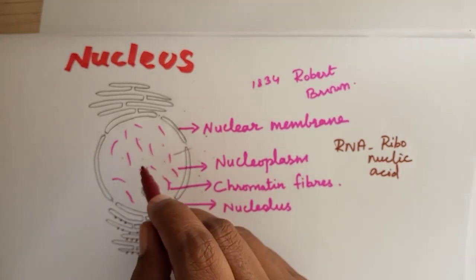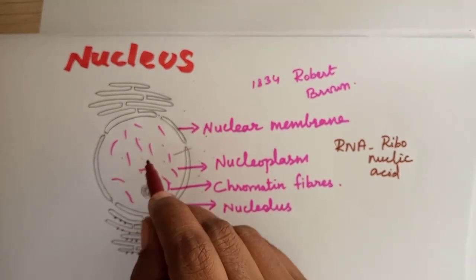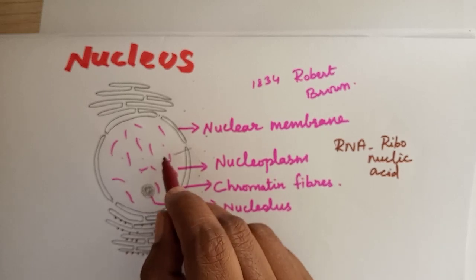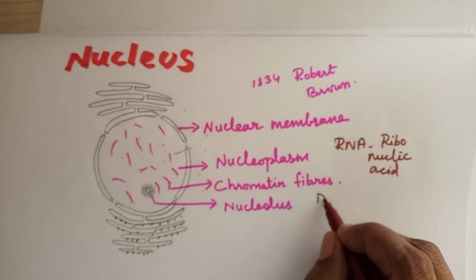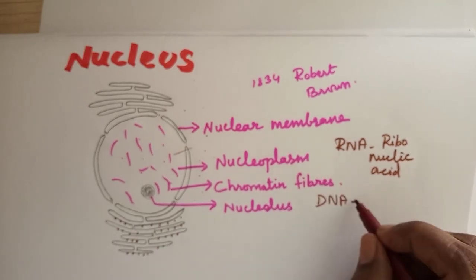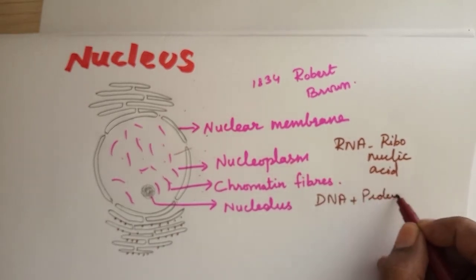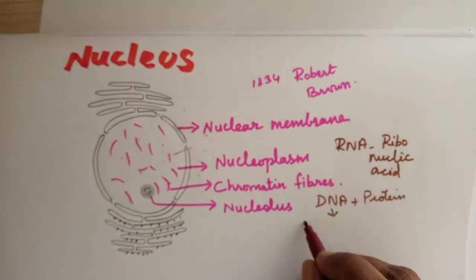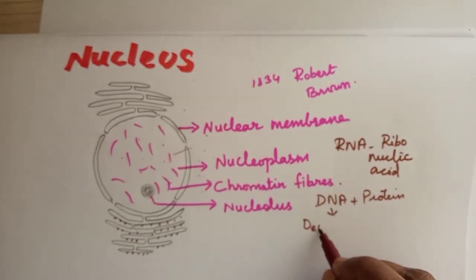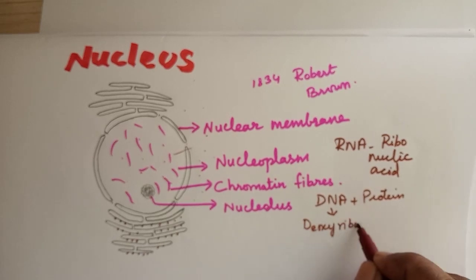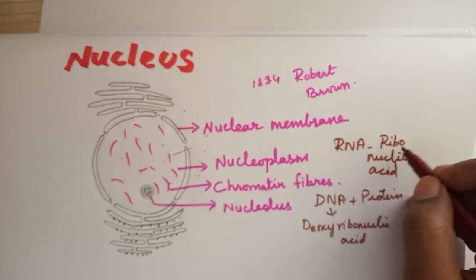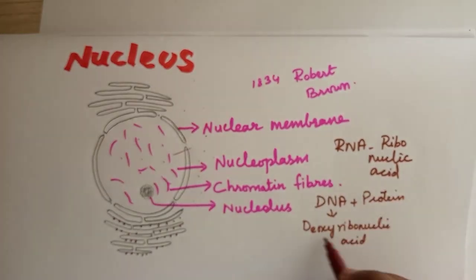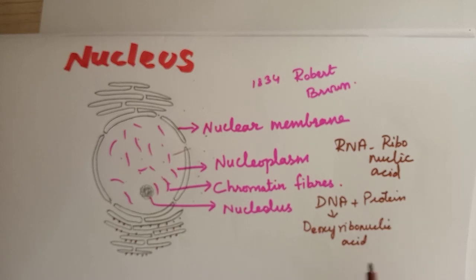And chromatin, the last one, is the chromatin network. It is a thread-like structure present inside the nucleoplasm, means nucleus. It contains DNA and protein. Understood? So DNA means what? Deoxyribonucleic acid. RNA means what? Ribonucleic acid. DNA means what? Deoxyribonucleic acid.